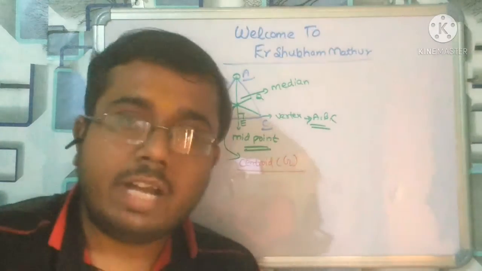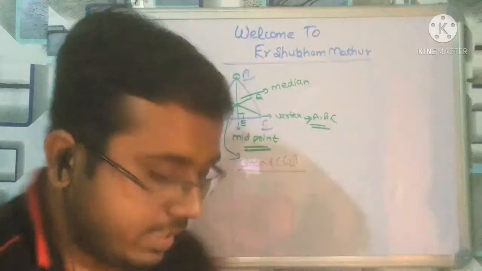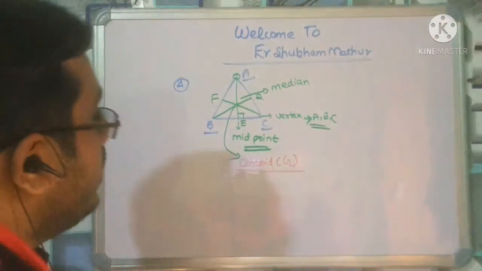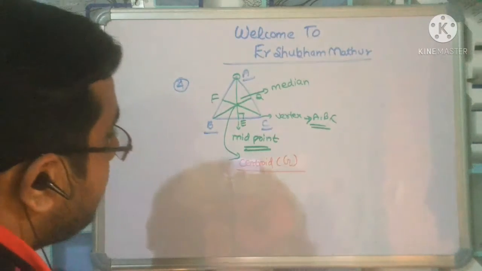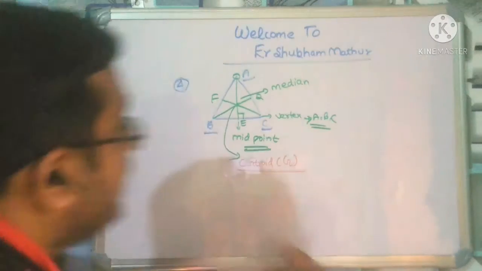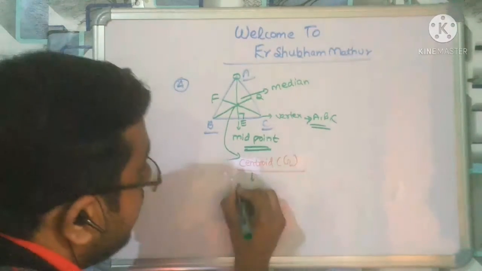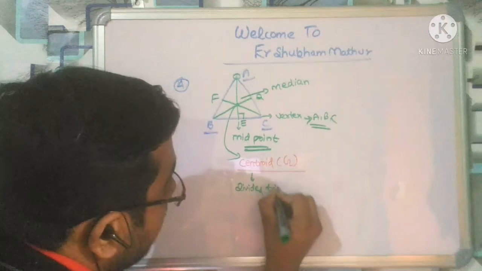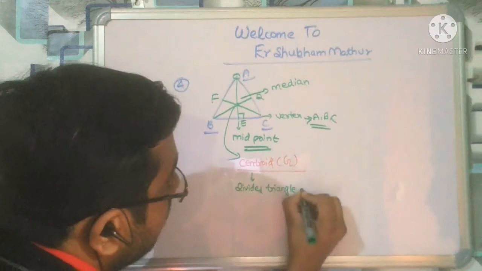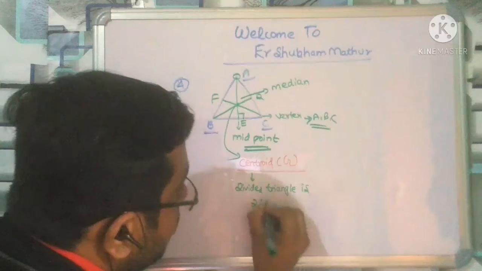If you want the definition, I will write it on the board in the best way. One more thing before I write the definition, you should know this centroid divides in 2:1.